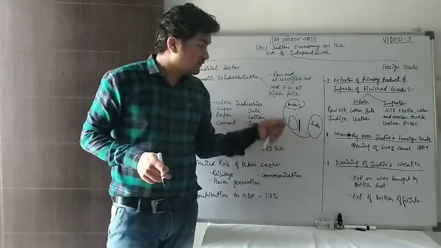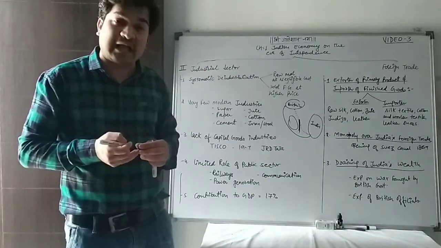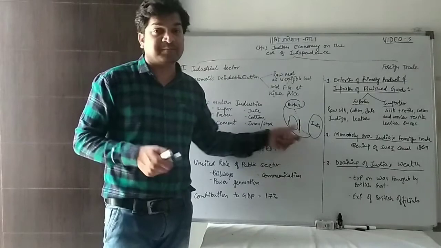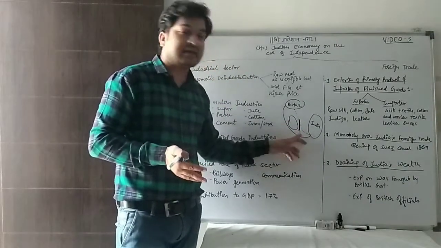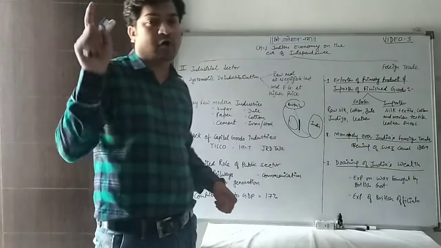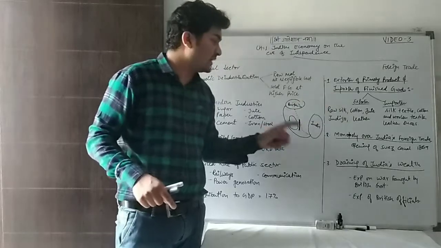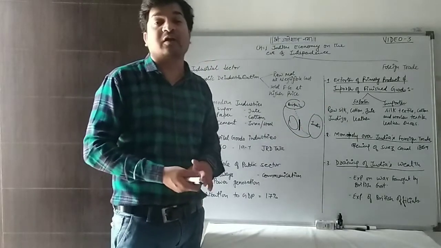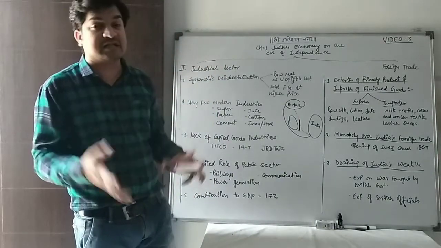Earlier, they wanted to get only those raw material items which were of very high prices or high values. But after the opening of the Suez Canal, the transportation cost was cut down so that they could get whatever raw material they wanted. Is that clear? So by the opening of the Suez Canal in 1869, India became the major exporter of raw material to Britain, so that we were exploited in many ways.